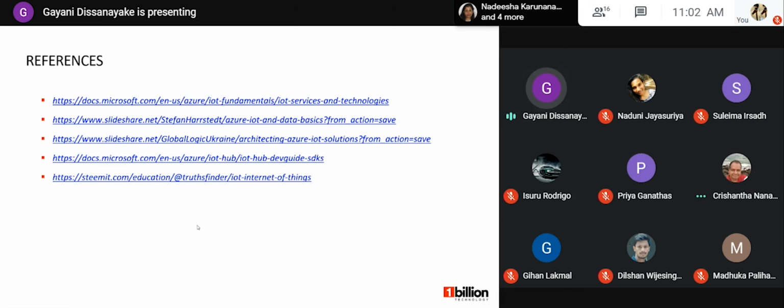Using the Azure function, we can analyze the telemetry and check with the IoT Hub whether it is an existing device or a new device. If it's a new device, we send the command to create the device in the IoT Hub. If there's an existing one, we send commands to update the reported properties of the device twin.